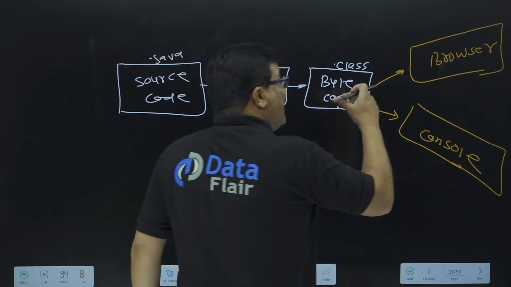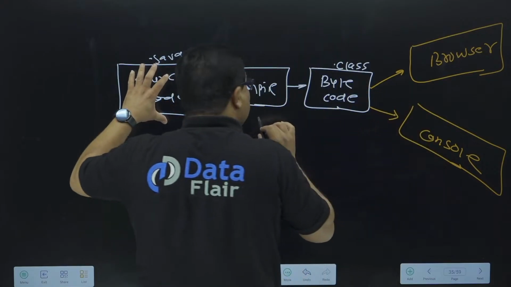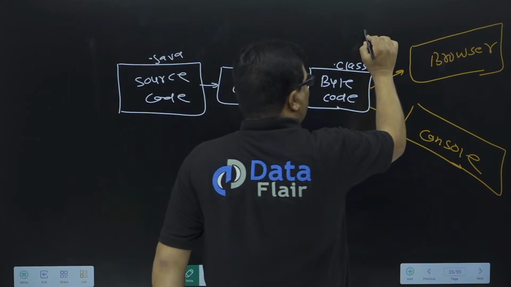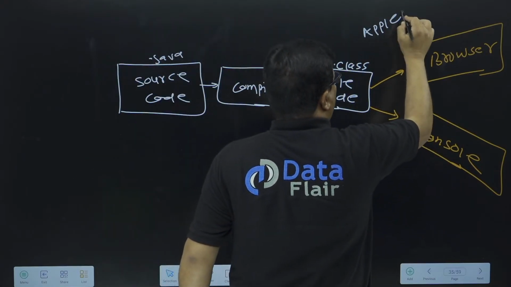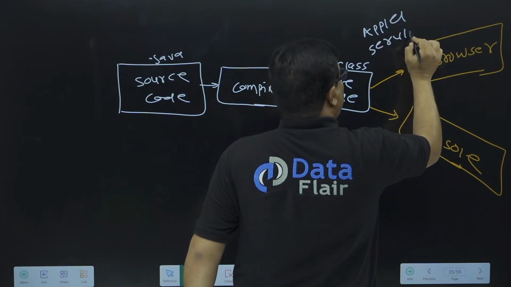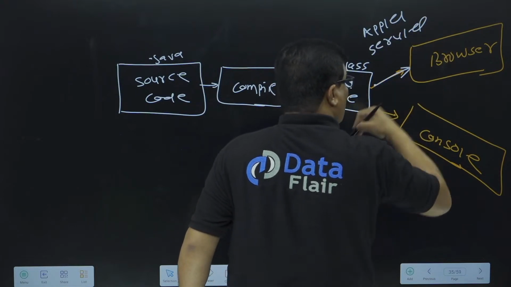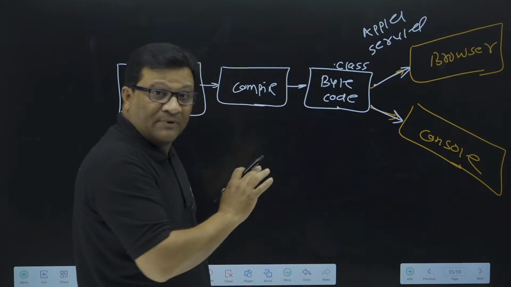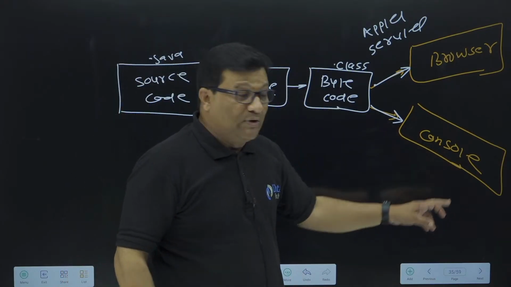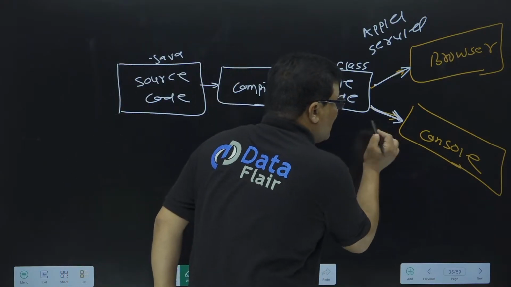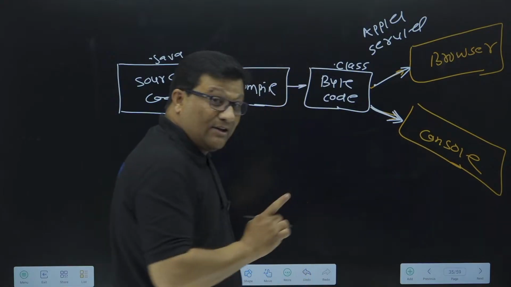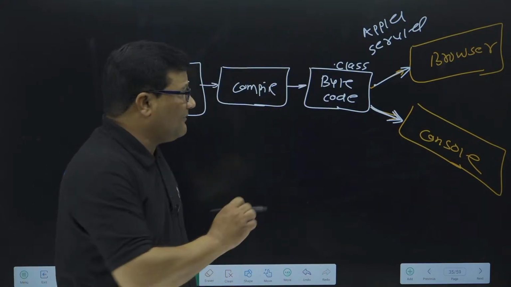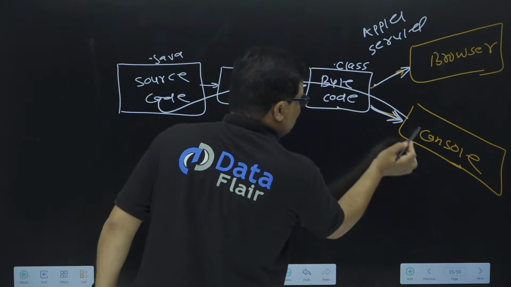Then from here, if your programming code is based on the browser, like suppose you created a program like an applet or servlet, then we have to forward this program to the browser. But if this program consists of code whose output is displayed on the console screen, then we have to run this program for the console screen, right? So right now in core Java, our programming step is this one.